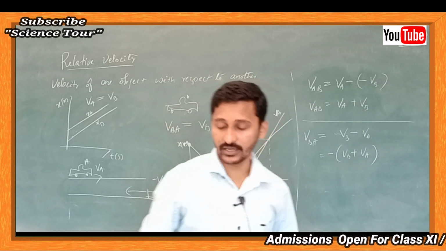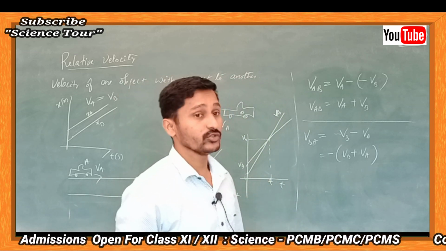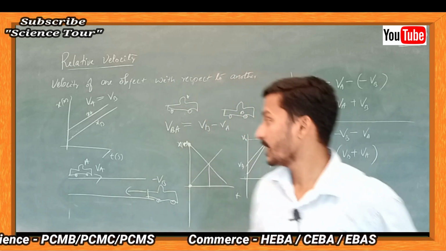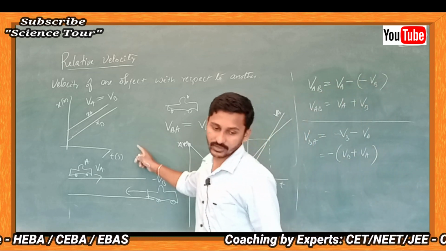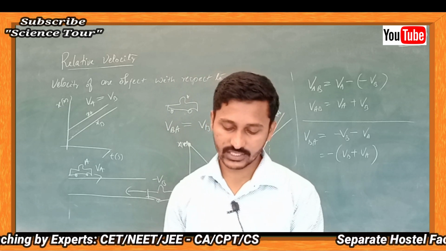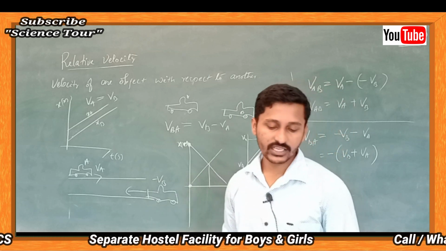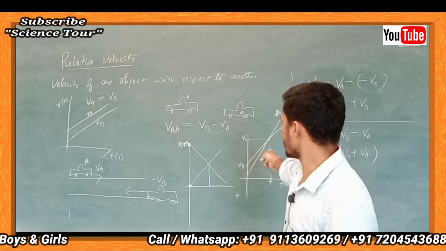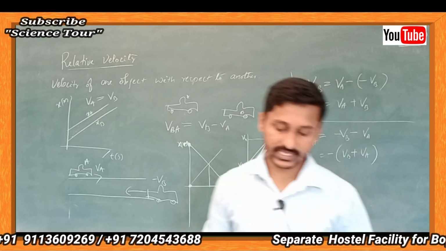But what happens here? Here it is not like that. Both are moving, which means the velocities get added up. It seems much faster than you, because the velocity is added up. For that the graph is this. It is the position time graph for objects having the same velocities. The relative velocity position time graph for two objects with equal velocities, with unequal velocities, and for two objects moving in opposite directions.